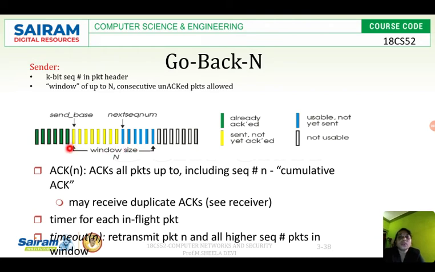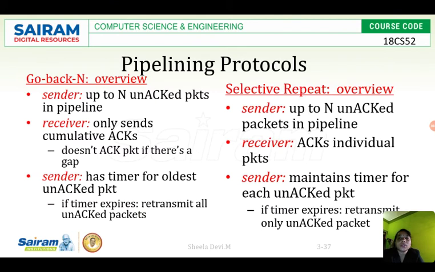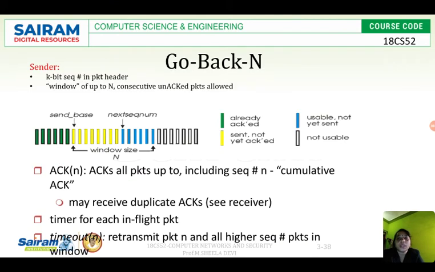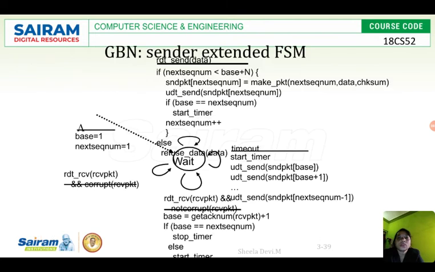So what would my send base number be? It would be 0. And the next sequence number would also be either 0 or 1, anything we can initiate. The next sequence number and the base will be at the same place. That is why base equals 1 and next sequence number equals 1.